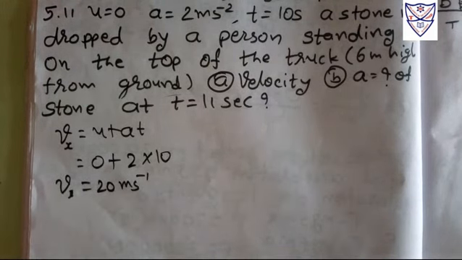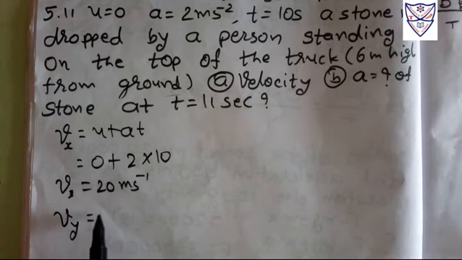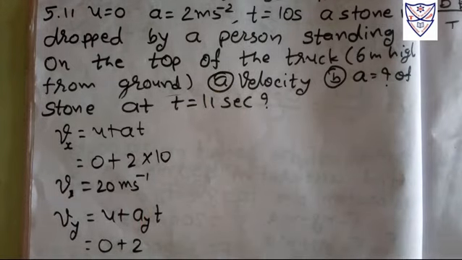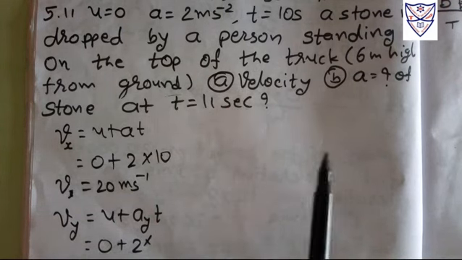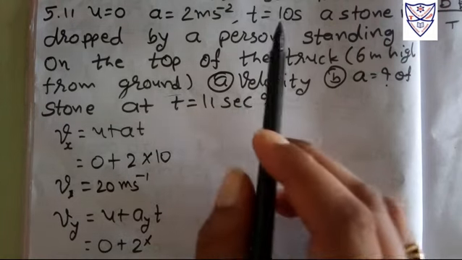Now we need to find vy. For the y component, again vy is equal to u plus ay into t. Here that is 0 plus ay, which is 2, so I have to write 2 into t. Time taken is 11 second, and here it is 10 second.